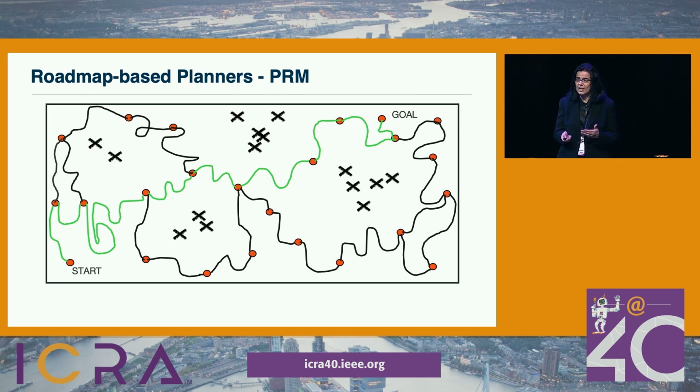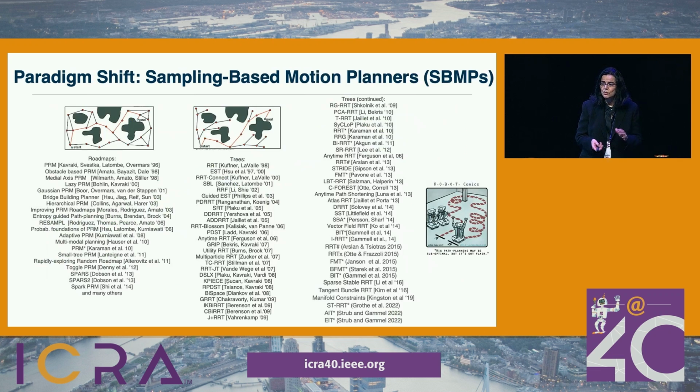We almost obtained an approximation of Canny's algorithm good enough for many problems. The winning idea was sampling. It was simple, but it worked. And this was confirmed concurrently and independently by many people. And today we've ended up with a number of algorithms that are sampling-based motion planners. We call them SBMPs. And their algorithms got better, running times dropped.